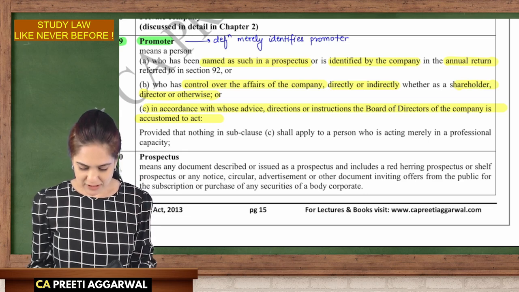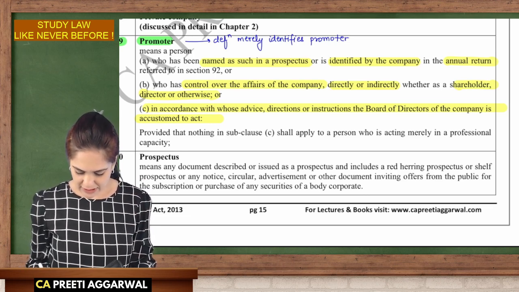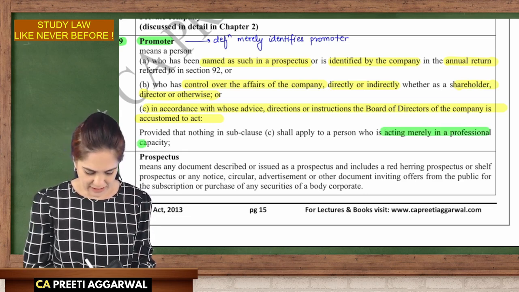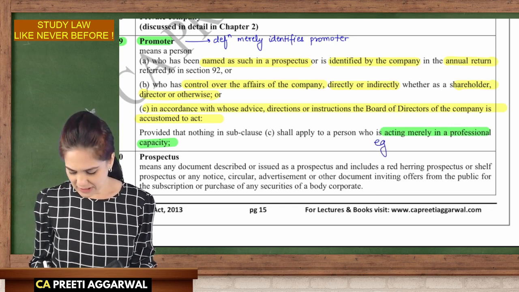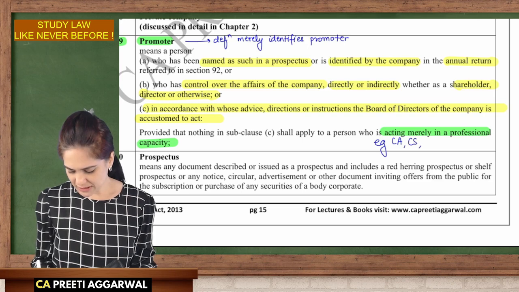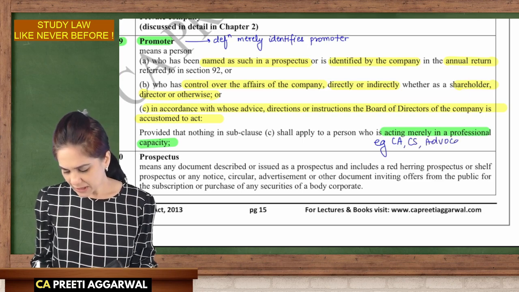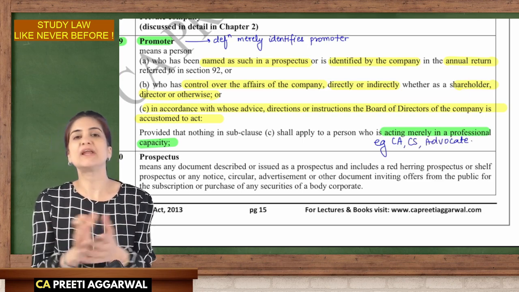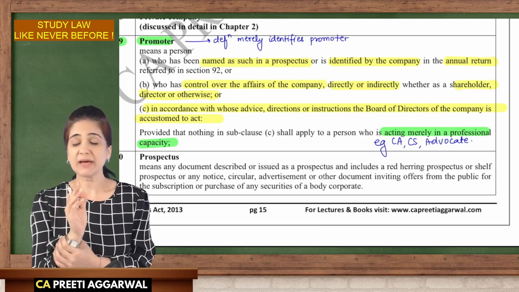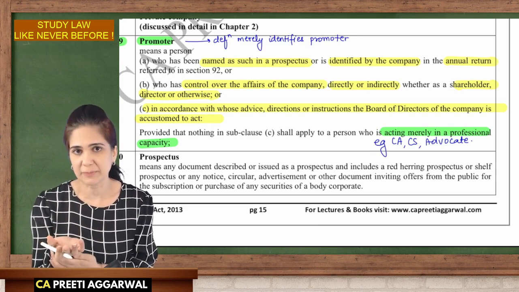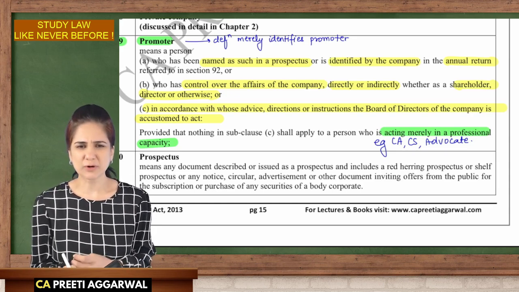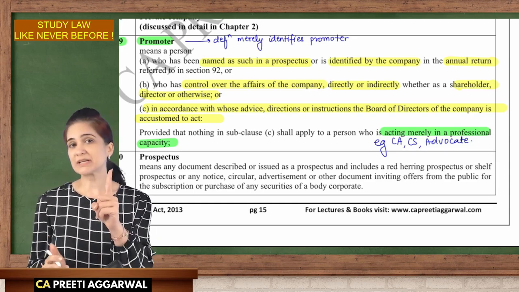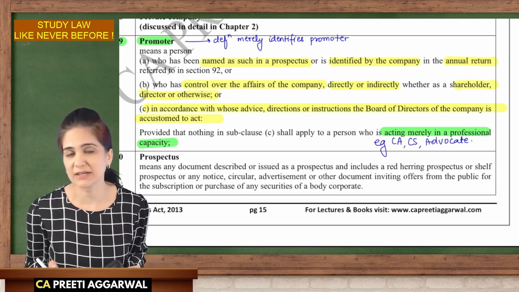But if a person is acting merely in a professional capacity, then he is not a promoter. For example, a CA, CS, or advocate. They are only giving you professional advice. They are not promoters. They may help you in the incorporation of the company, that's their work, but they are not promoters. We are going to discuss this in detail. I'm only highlighting the keywords here.